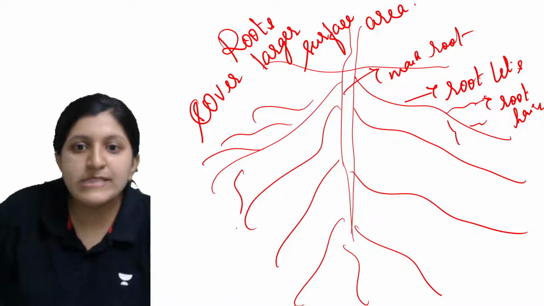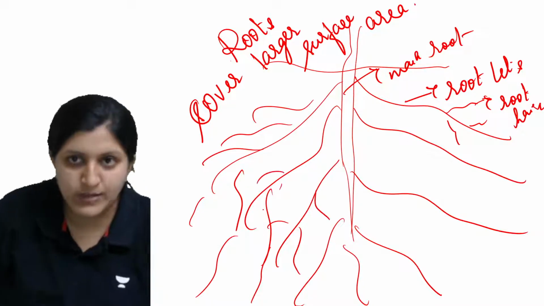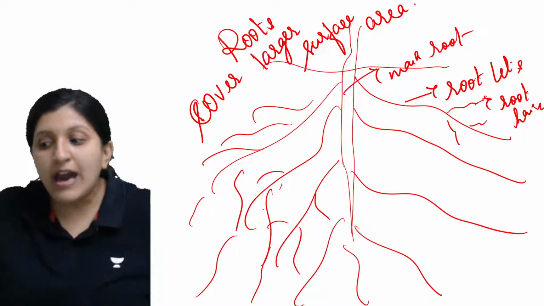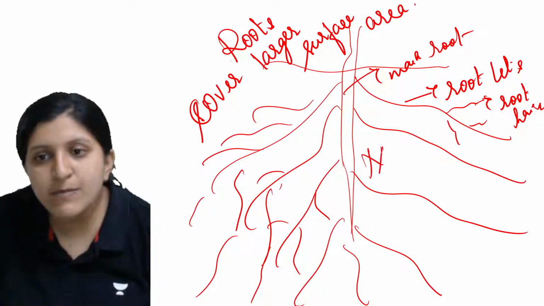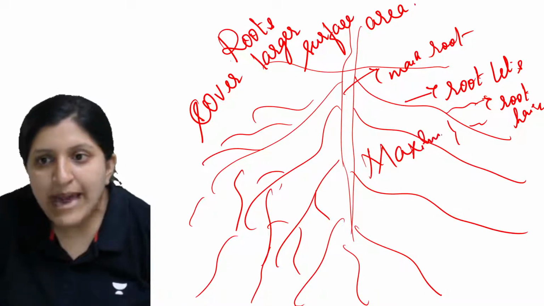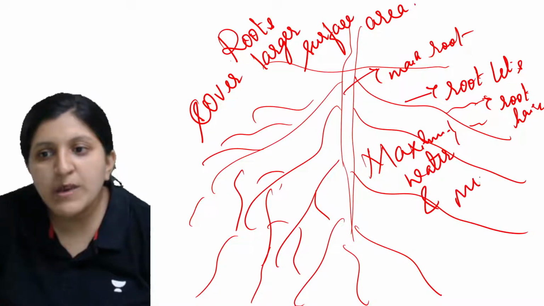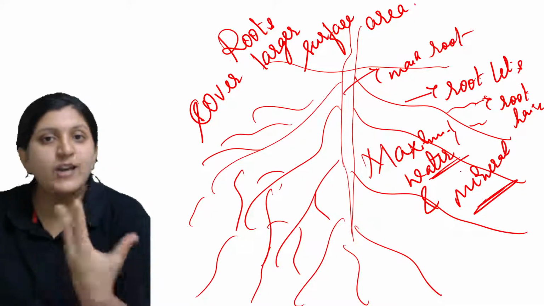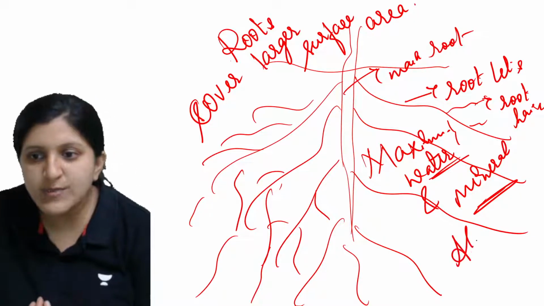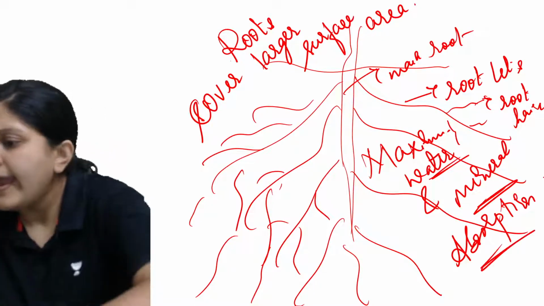Basically, being in the same position, they try to extend themselves so that they cover a larger surface area and can absorb maximum water. So maximum water absorption and also mineral absorption can be done there, depending on the plant requirement. So this is basically for the absorption there. All right, any doubt?